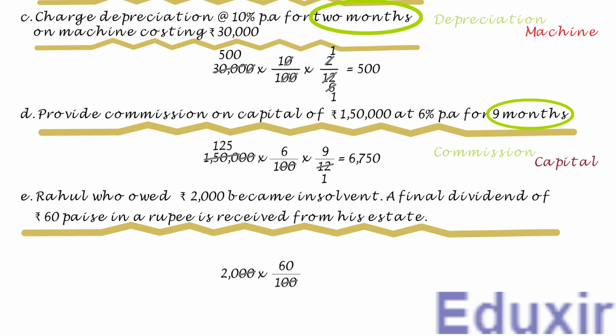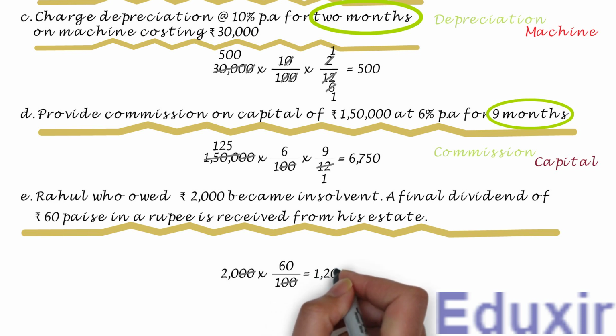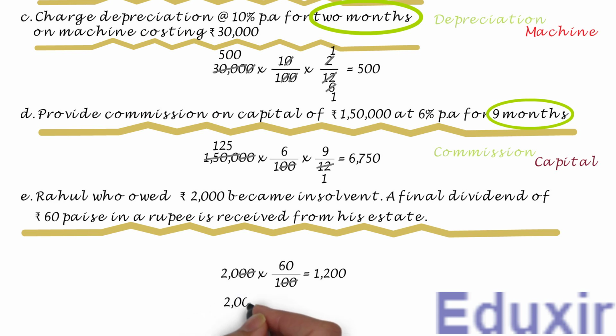Now 20 multiplied with 60 is 1200. This is the amount received from his estate. Now from the actual amount to be received, that is 2000 rupees, if we subtract 1200 rupees, we get 800 rupees. This is the amount that is defaulted from Rahul and is equal to bad debt.